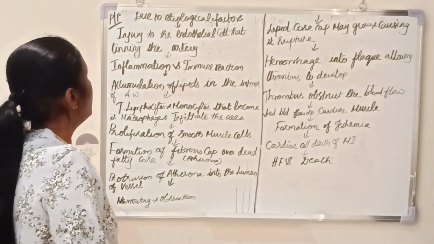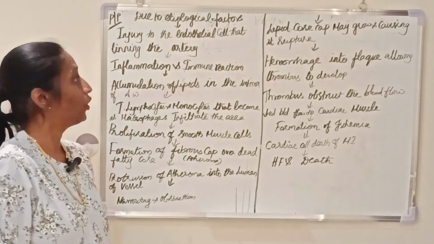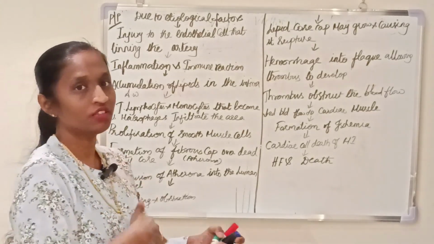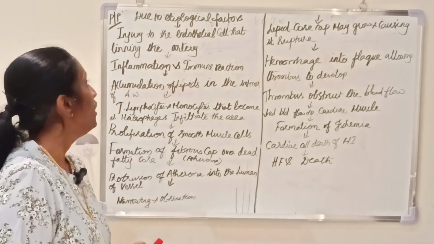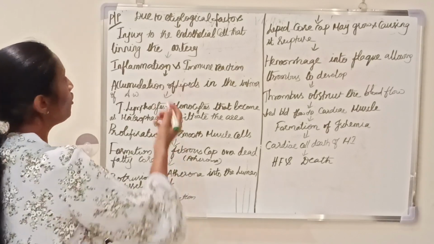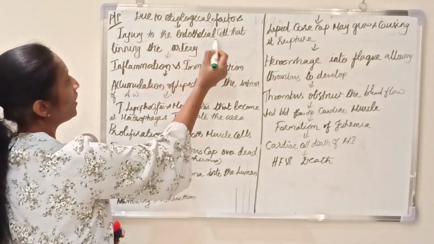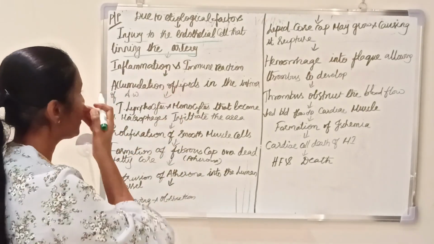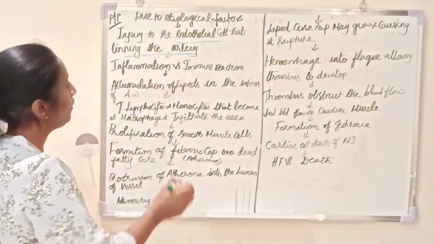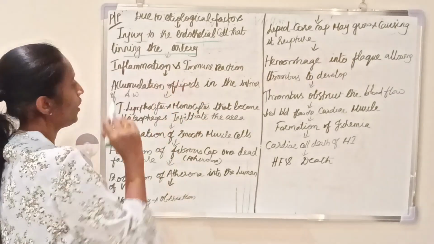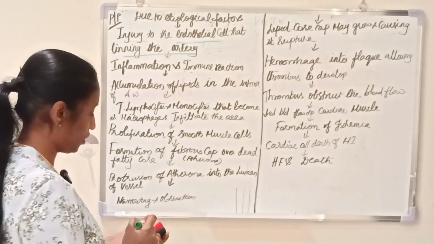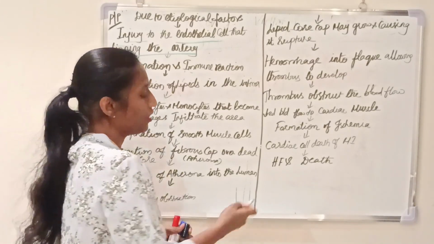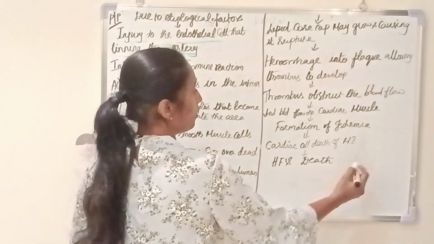So when you come to the pathophysiology here, due to the etiological factor, which may be a non-modifiable or a modifiable factor, it leads to injury to the endothelial cells lining the artery. Then inflammation and immune reaction, you consider that. So this is the blood vessel.